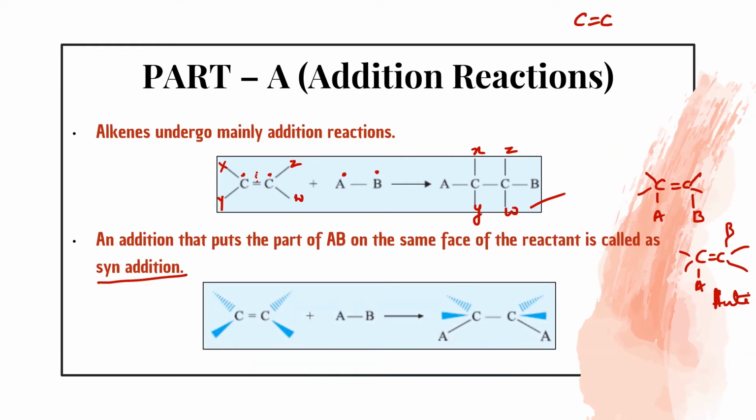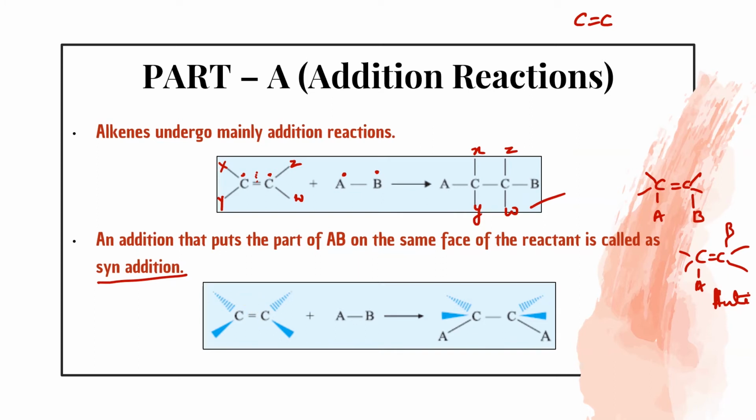Here I have shown it by wedge and dash. This is dash and this is wedge. The wedge represents that the bond is in front of you, facing you, okay? And the dash is the rear one, meaning it is on the back side. Clear?